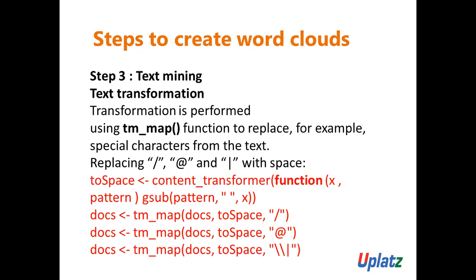For this, the first thing, if you consider here, content underscore transformer. What we are using is the content underscore transformer function. Inside that, again, we are using function x comma pattern, and then gsub pattern comma double quotation comma x. So what is this?